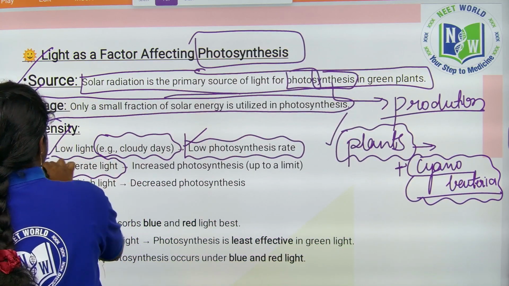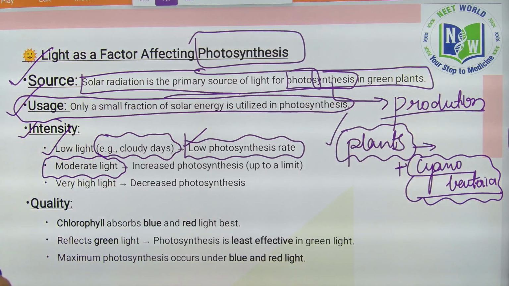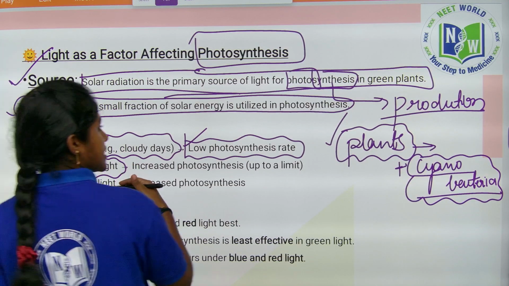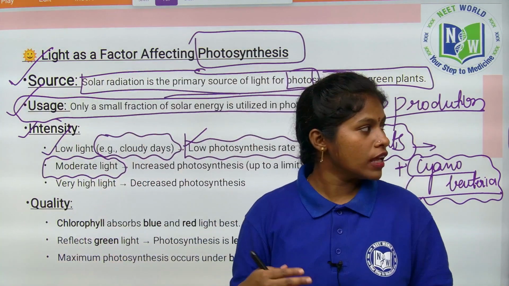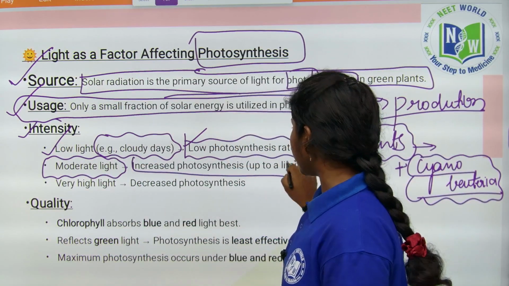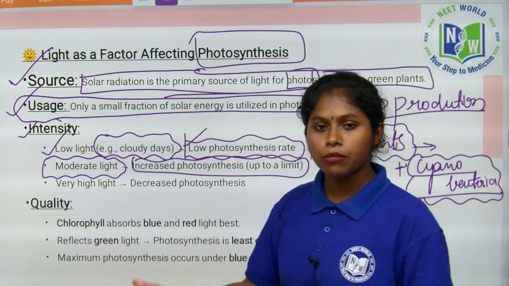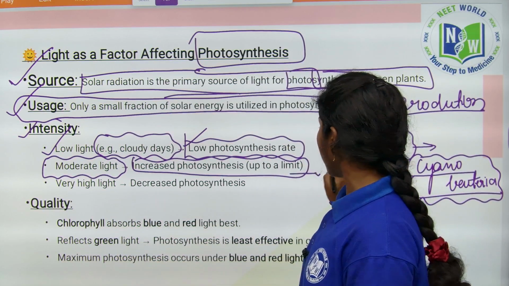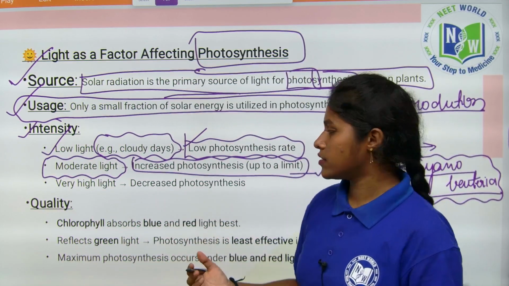Coming to the moderate light. Okay, the light is up to the limit, which means that plants can prepare their own food. The plants can prepare their own food, and photosynthesis increases up to a limit. Therein the moderate light is more efficient to prepare the food in the plants, right?